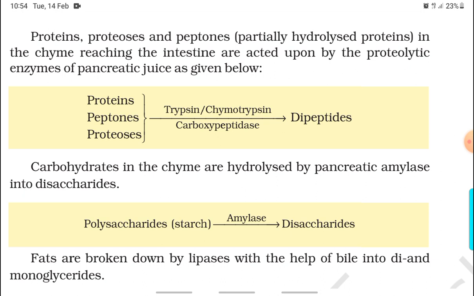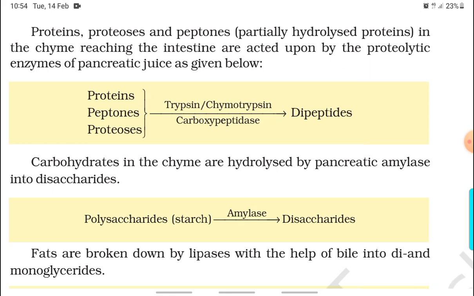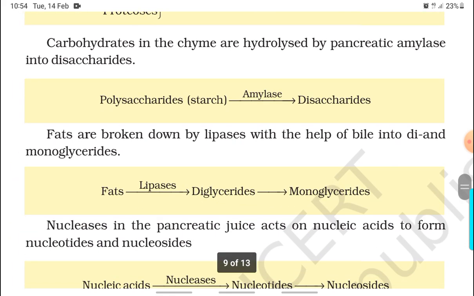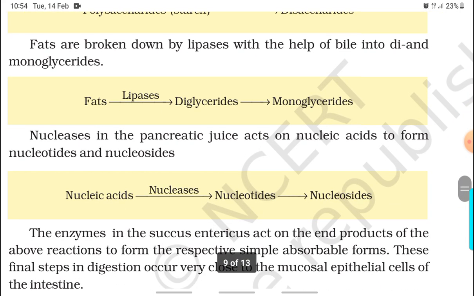Carbohydrates in the chyme are hydrolyzed by pancreatic amylase into disaccharides. Polysaccharides or starch in the presence of amylase give disaccharides. Fats are broken down by lipases with the help of bile into di- and monoglycerides. Fats in the presence of lipases produce diglycerides, and these produce monoglycerides.